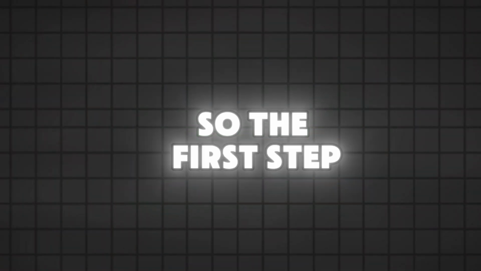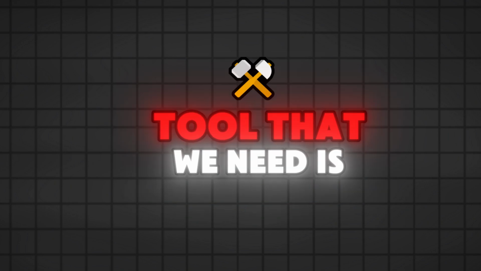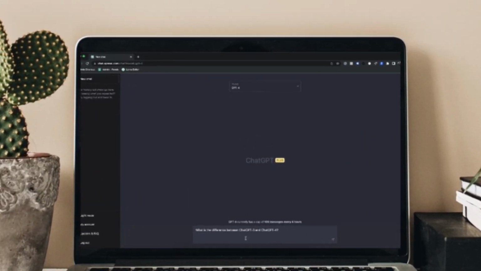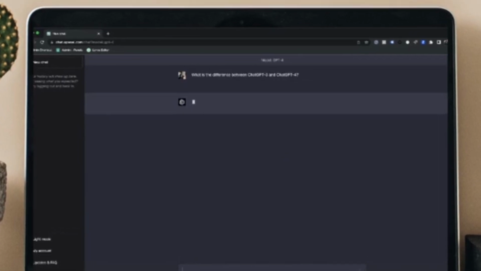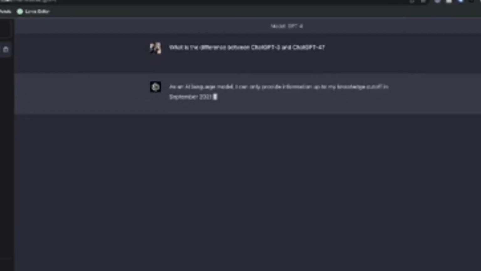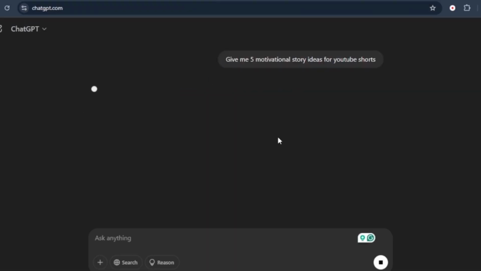So the first step is generating video ideas and scripting, and the first AI tool that we need is ChatGPT. This AI tool will help us brainstorm ideas and come up with compelling stories. Every great video starts with a compelling story or message, and this is what this AI tool will do for us. Just tell it to give you 5 motivational story ideas for YouTube Shorts. Hit enter and wait for the results.